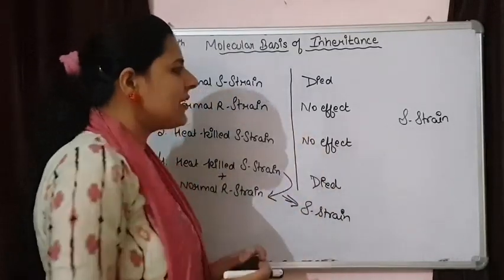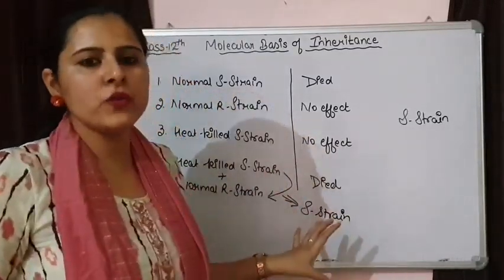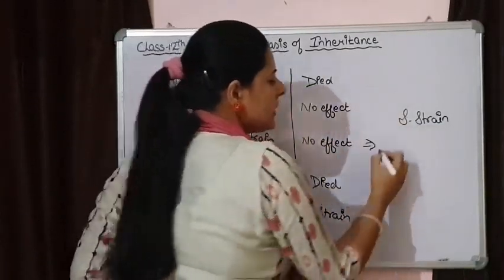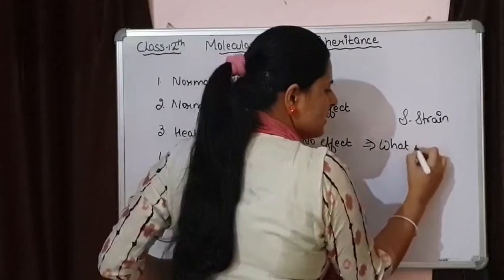But Griffith here was not able to find out that two problems were there in front of Griffith, that what is the role of mice?